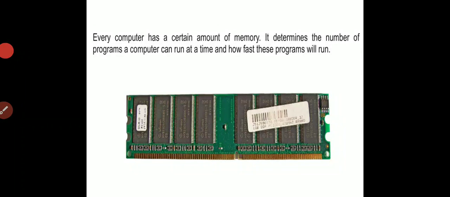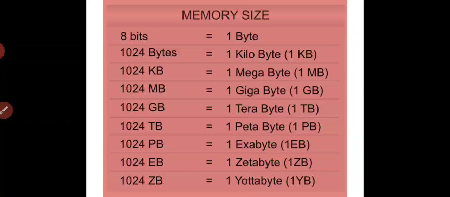Every computer has a certain amount of memory. It determines the number of programs a computer can run at a time and how fast these programs will run. You cannot run all the programs at a time, otherwise the computer will hang. So it can only run some number of programs.